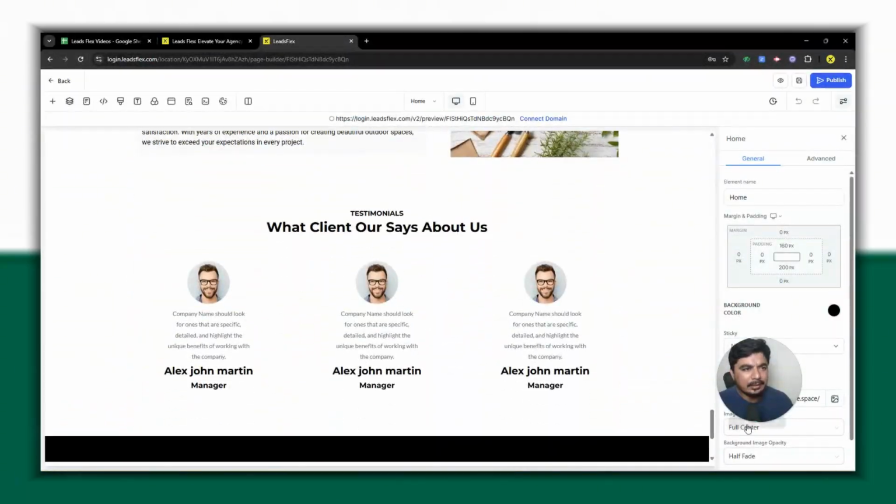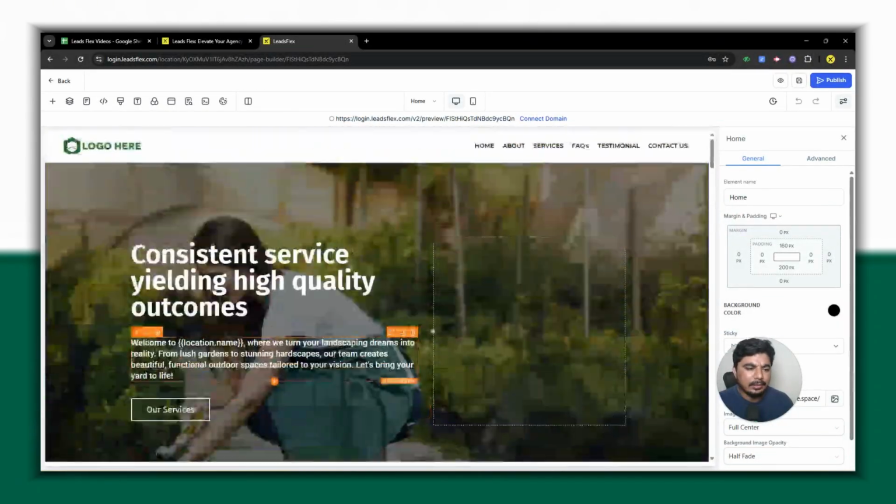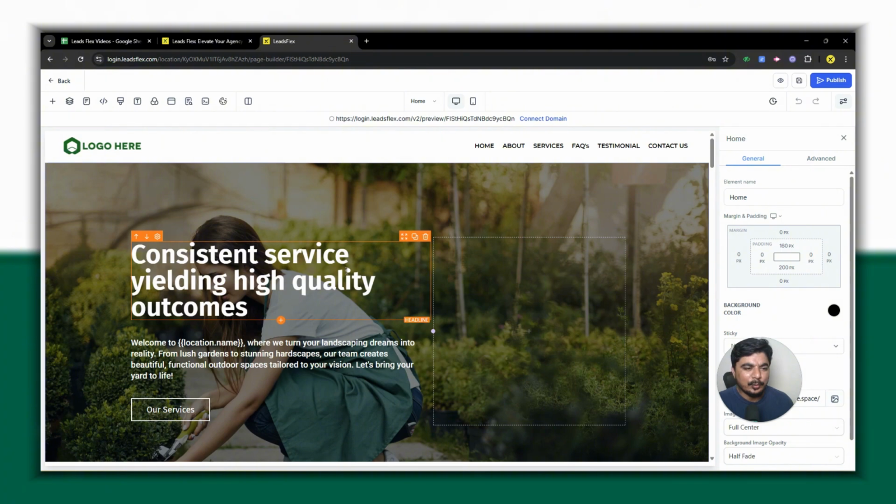Once it's ready, you simply go to preview and share the link with your customer, and you say that your website is ready, please have a look at it. Once they have a look, you can easily convert them into a paying customer, and you can sell not one, you can sell thousands of websites with just this one tool. Later on you can upsell voice agents, because GoHighLevel provides a voice agent and chatbot as well. You can sell chatbot services, voice agent services, and you can upsell a lot of things to your customer. So that's how you can make money with GoHighLevel, and also sell these sites to local businesses.